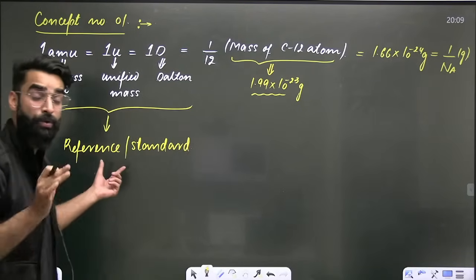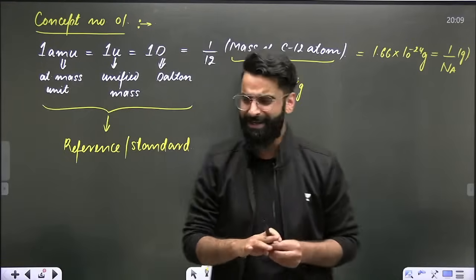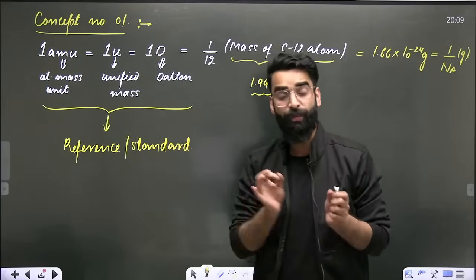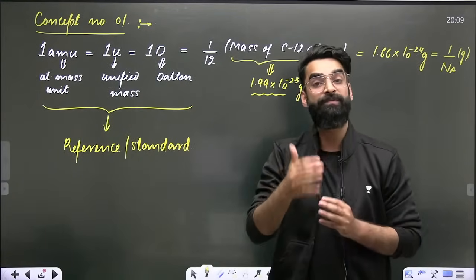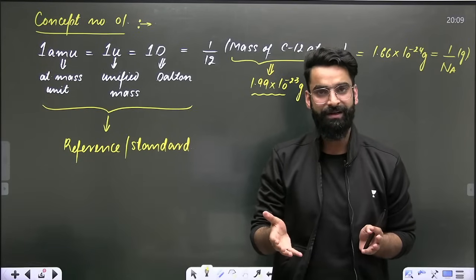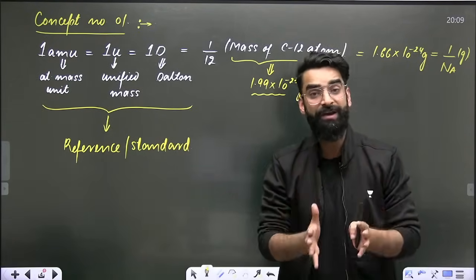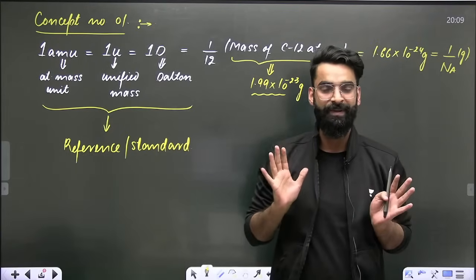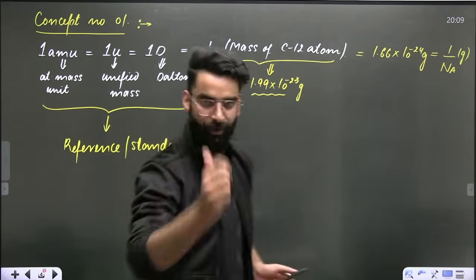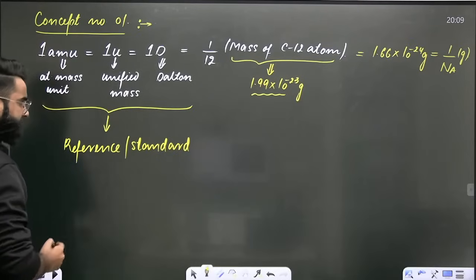This AMU, or you call it 1U, or you call it 1D, it is just the standard with which we compare the masses of different atoms, basically, right? It is the standard, it is the reference with which we are going to compare the masses of different atoms. What is meant by that? Let me give you one simple example over here.